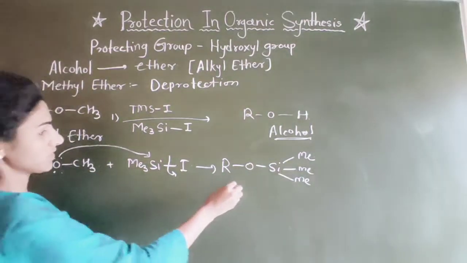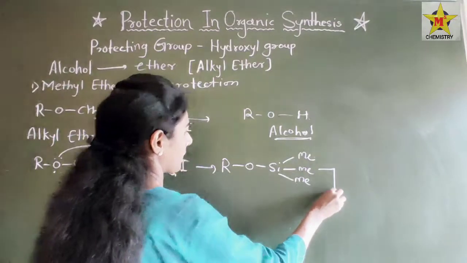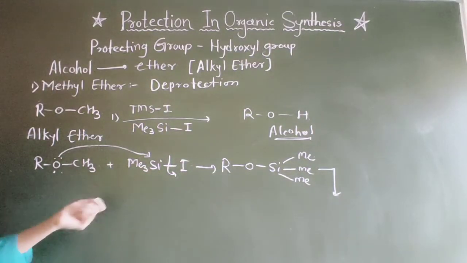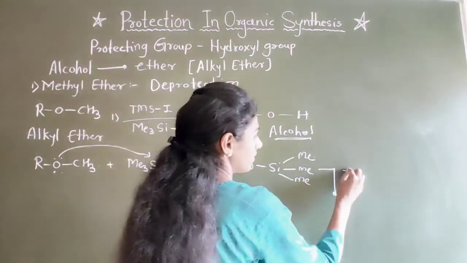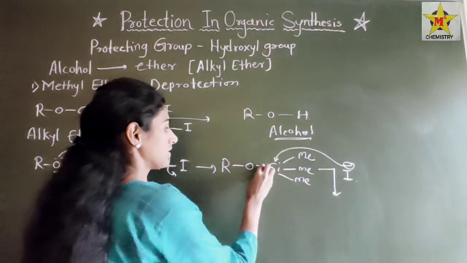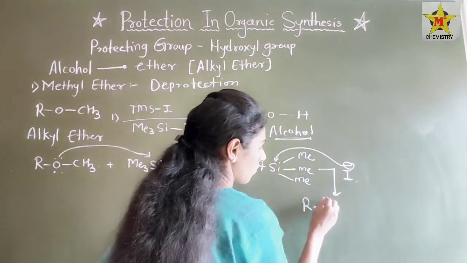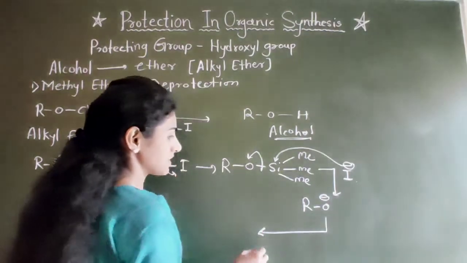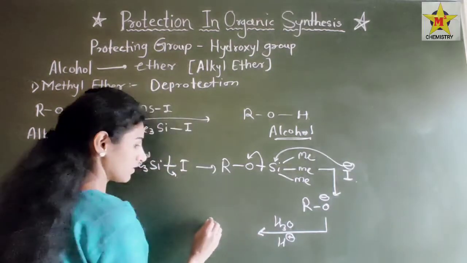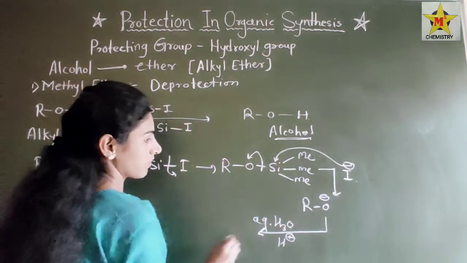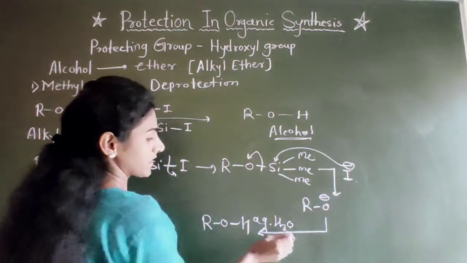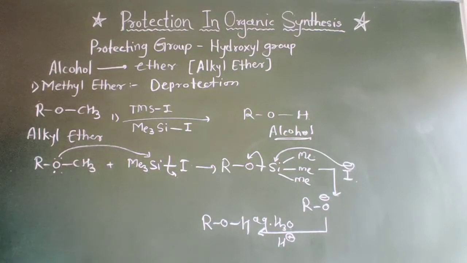In the next step we deprotect it in presence of trimethylsilyl iodide. The iodine which departs in the first step will attack over this, and this will become RO minus, and after aqueous hydrolysis it becomes ROH. This is by trimethylsilyl iodide.